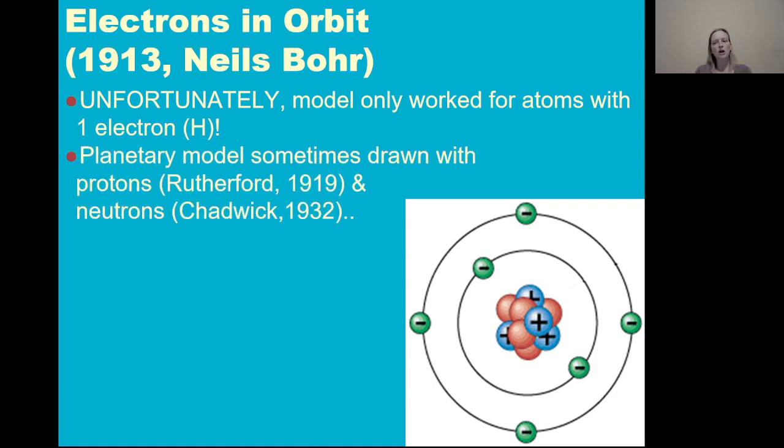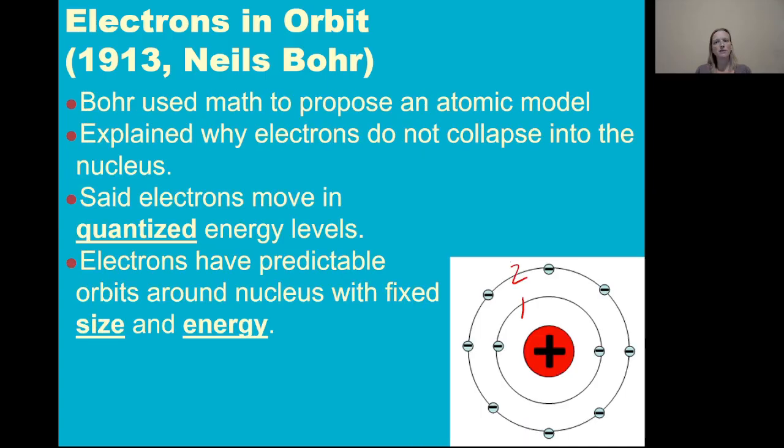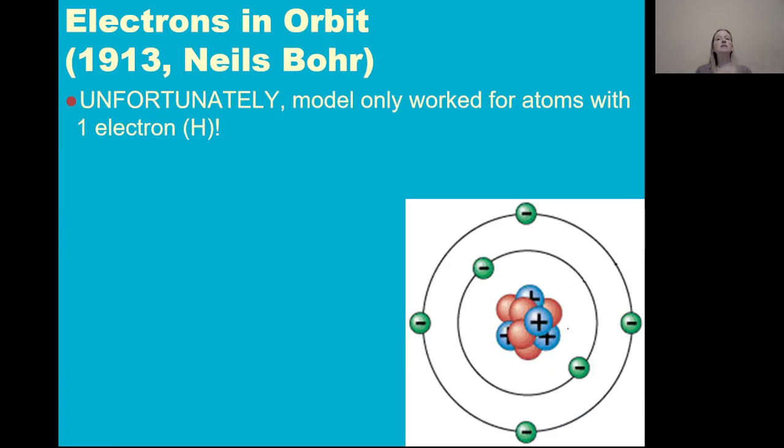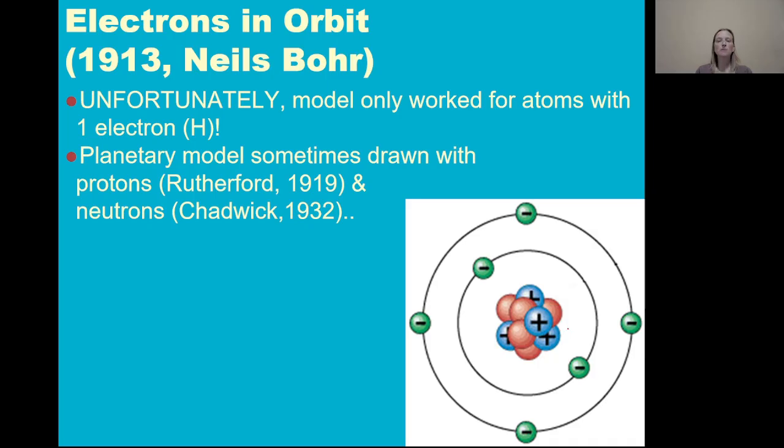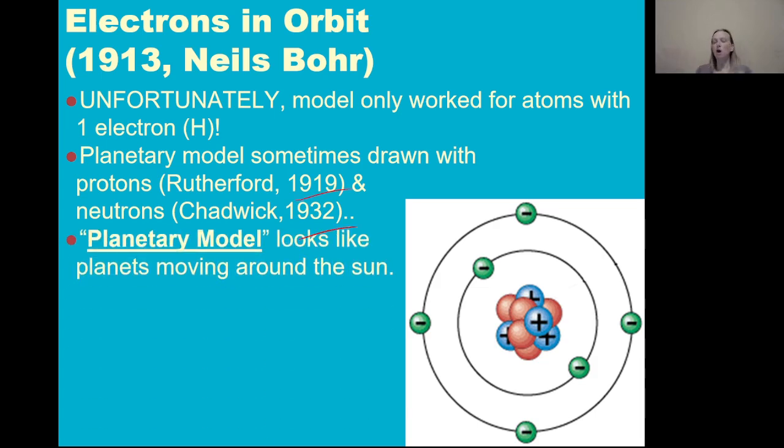Notice that this version of the Bohr model looks a little different to the previous one. Here, we know the nucleus is positively charged, but we don't know why. But then subsequently, we did discover protons, which have the positive charge, and neutrons, which are also in the nucleus. And so we do sometimes modify the planetary model with protons and neutrons, even though those were discovered later, so kind of like an updated planetary model. But we call this the planetary model, or the Bohr model, because it does look like planets orbiting around the sun.